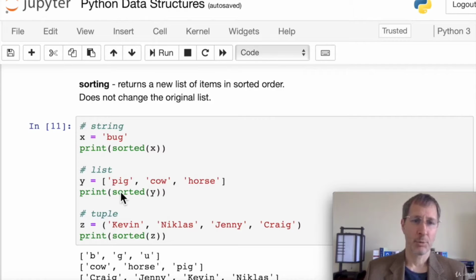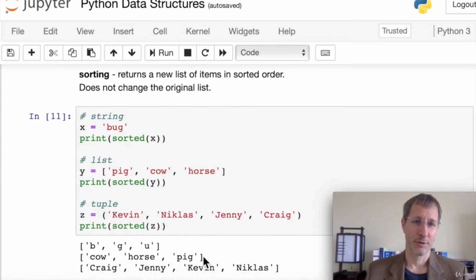Our list example, it sees that these are strings, it puts them in sorted order, and it returns the list in sorted order. And it's important to understand that this does not change the original list. The sorted function is not an in-place sort. It returns a new list with a sort result. And our tuple example, we have 4 names here, and we put those in sorted order, and we get Craig, Jenny, Kevin, and Nicholas.